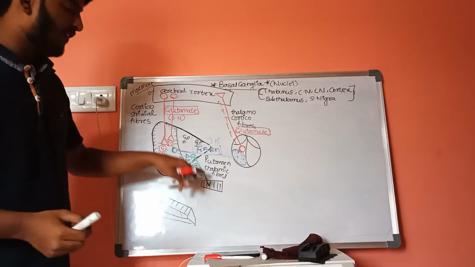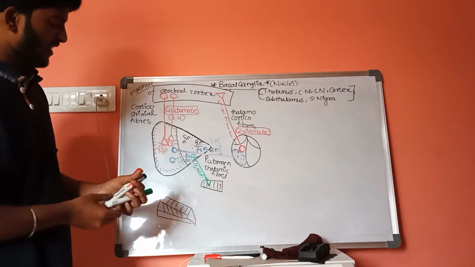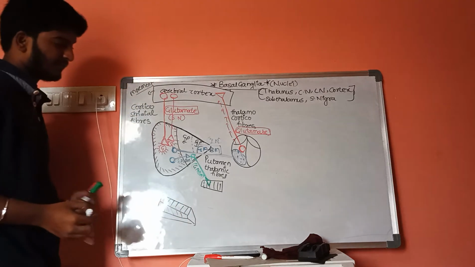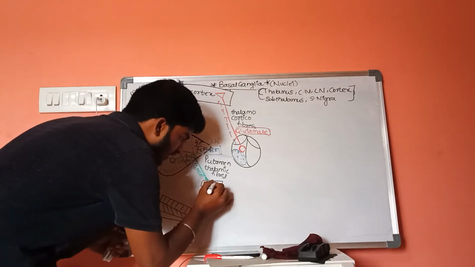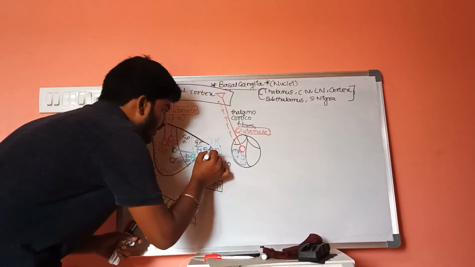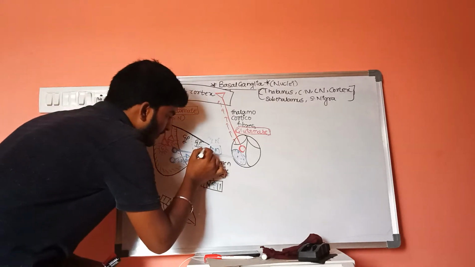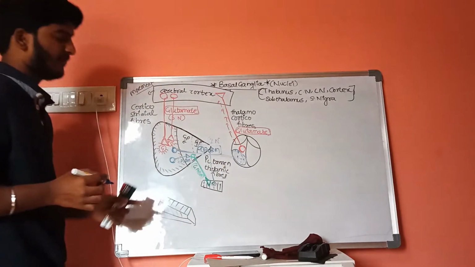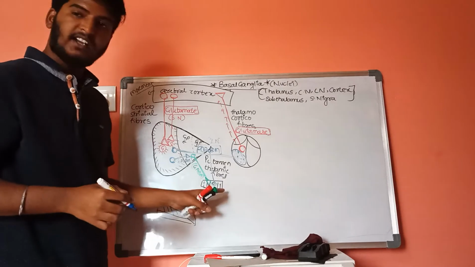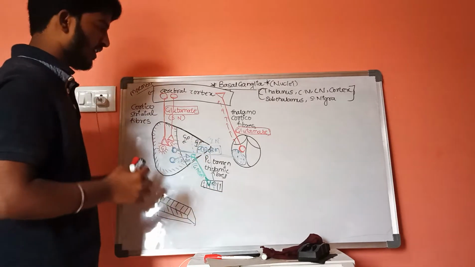Now, from the subthalamic region, there is one more fiber which is arising. It will start from the subthalamus region and will enter the globus pallidus interna.